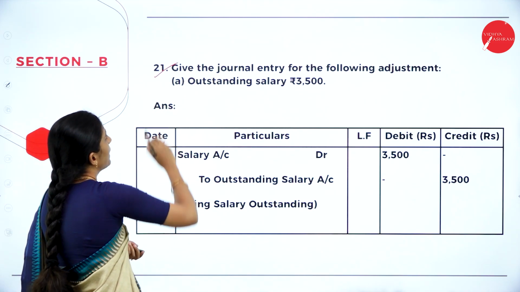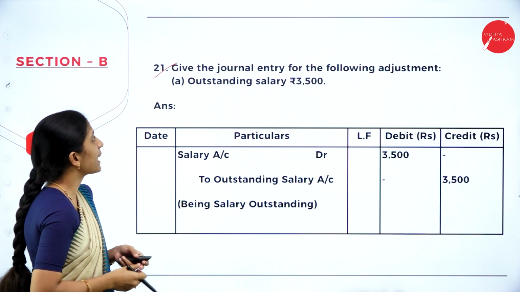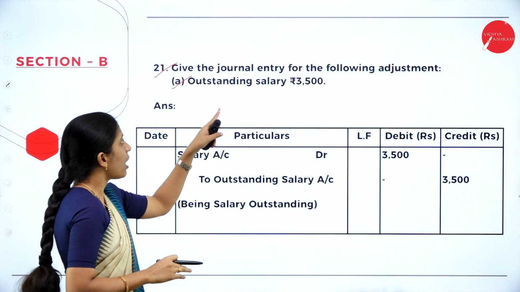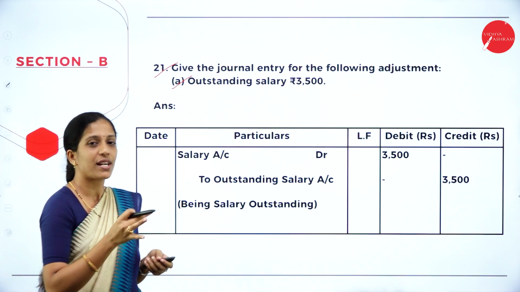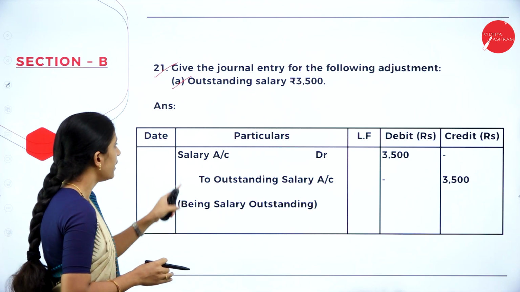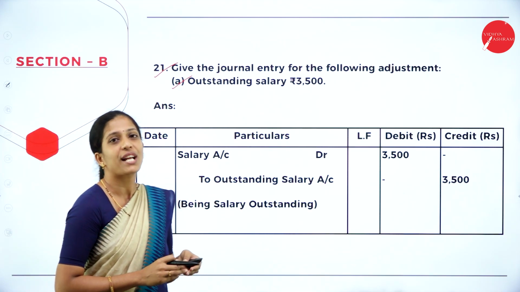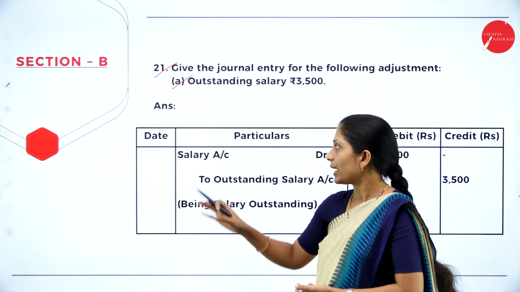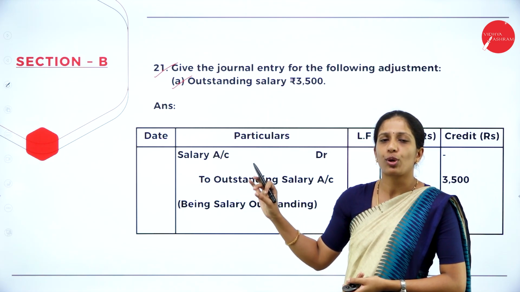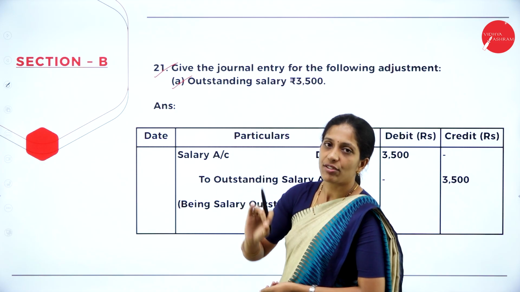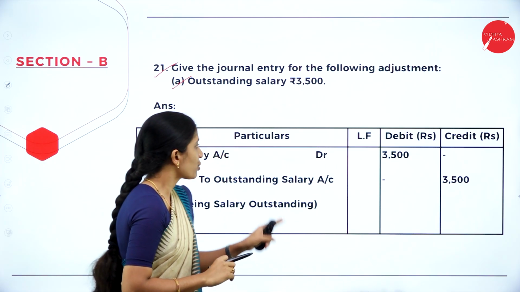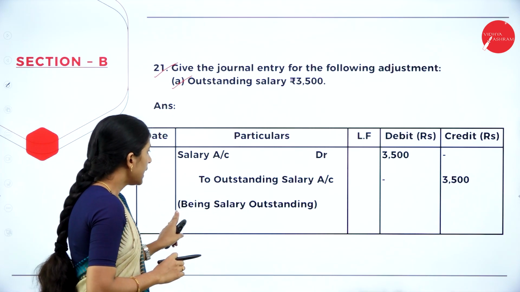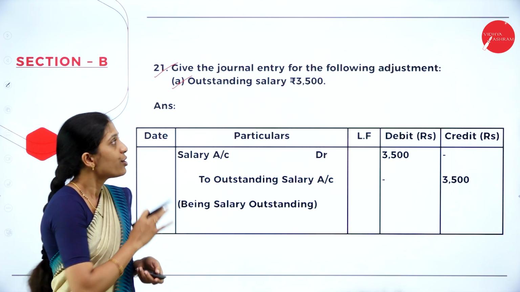Now coming to your 21st question, give the journal entry for the following adjustments. So they have given a situation here where you have to record the journal entry. So outstanding salary rupees 3,500. So what is the entry for outstanding salary? Journal entry, that is salary account debit to outstanding salary account. So this will be the journal entry. When they ask the journal entry, you have to show in a format. So that would be better if you show in a format, that is date, particulars, ledger folio, debit rupees, credit rupees. So what is the entry for salary outstanding? Salary account debit to outstanding salary account, narration being salary outstanding. So hope you are clear.